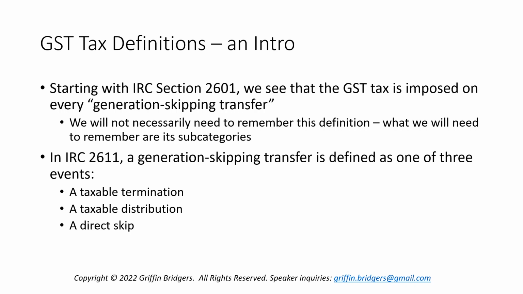So in Code Section 2611, a generation skipping transfer is defined as being one of three events: a taxable termination, a taxable distribution, or a direct skip. Each of those definitions is going to get its own separate video in this series. So if you don't remember that now and don't know these terms, don't worry. We're going to introduce each with its own dedicated video session coming up as I go through this series.